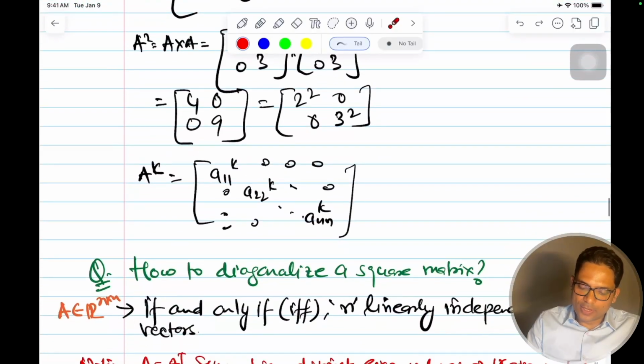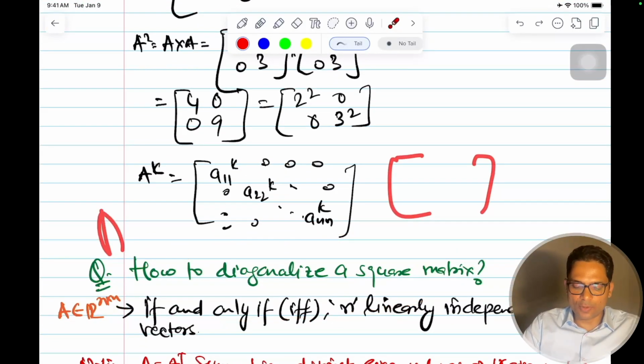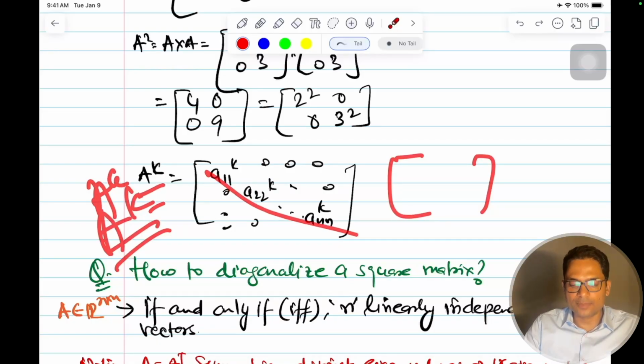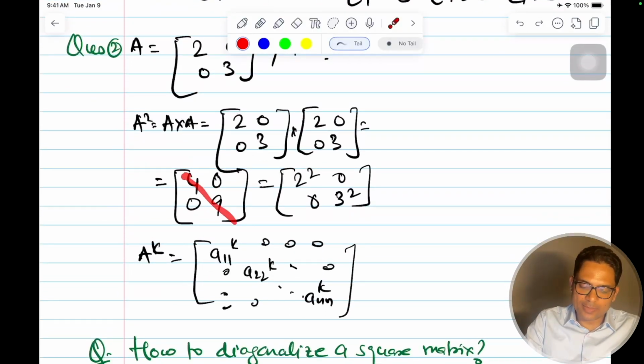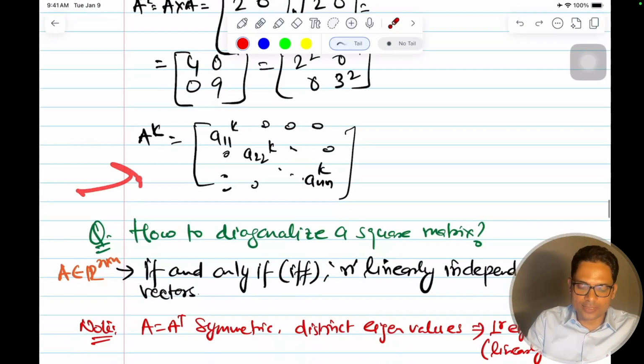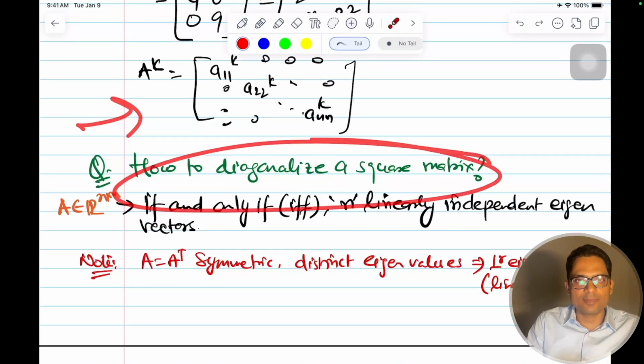Okay, why is diagonalization important? If we diagonalize a matrix, all operations like taking a power of that matrix, A to the power k, become very easy. For a diagonal matrix, if we raise it to a power, only the diagonal entries need to be raised to that power. That's why diagonalizing a matrix is good for mathematical applications and other applications also. That is one of the use cases. And then we understood how to diagonalize a matrix.